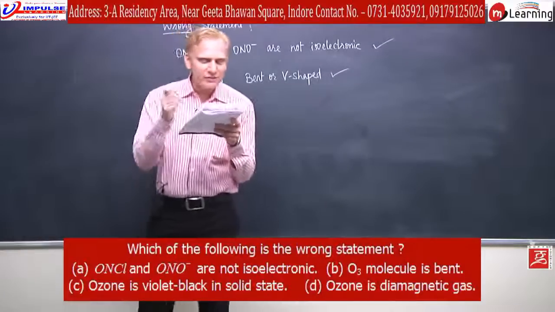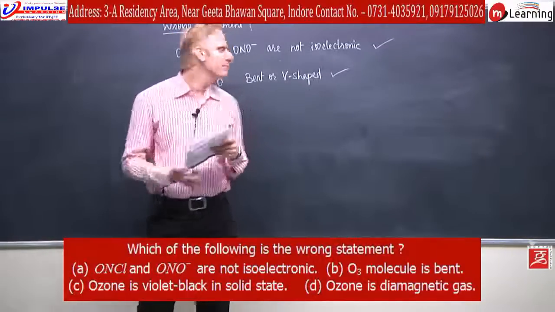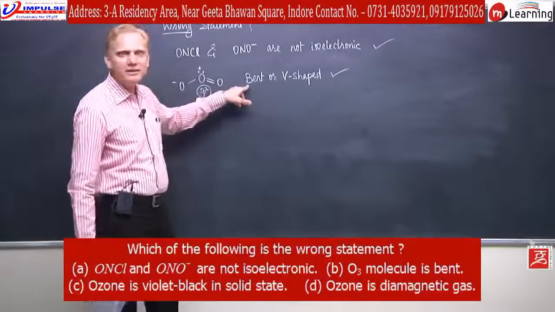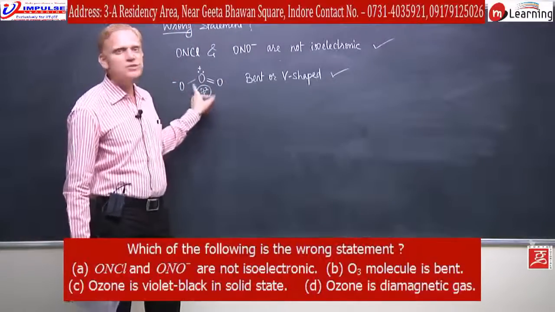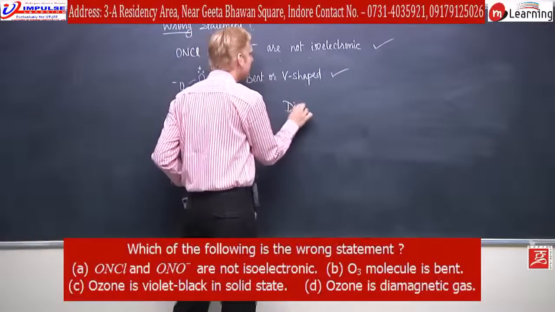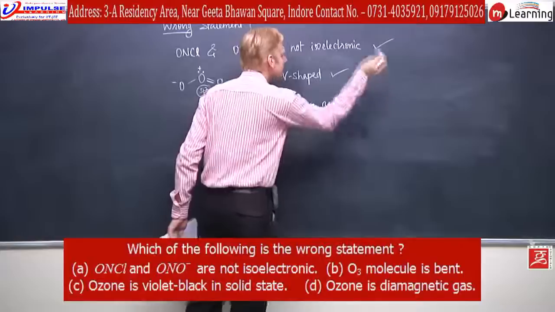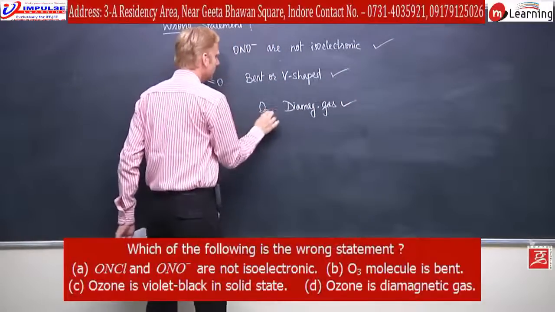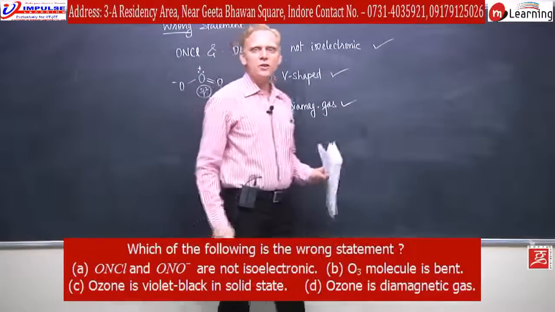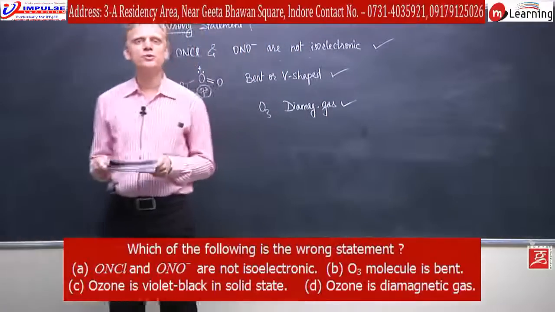but I shall continue with one more statement given here. Ozone is a diamagnetic gas. As the structure is showing, there is no unpaired electron, so the nature of ozone should be diamagnetic. This is also a correct statement. So the wrong statement is the statement left, in which ozone is shown to be colored.